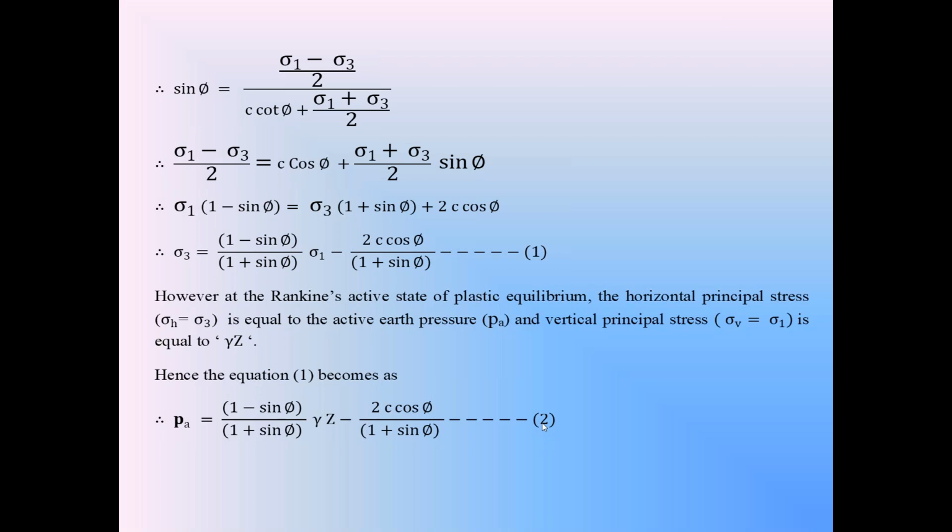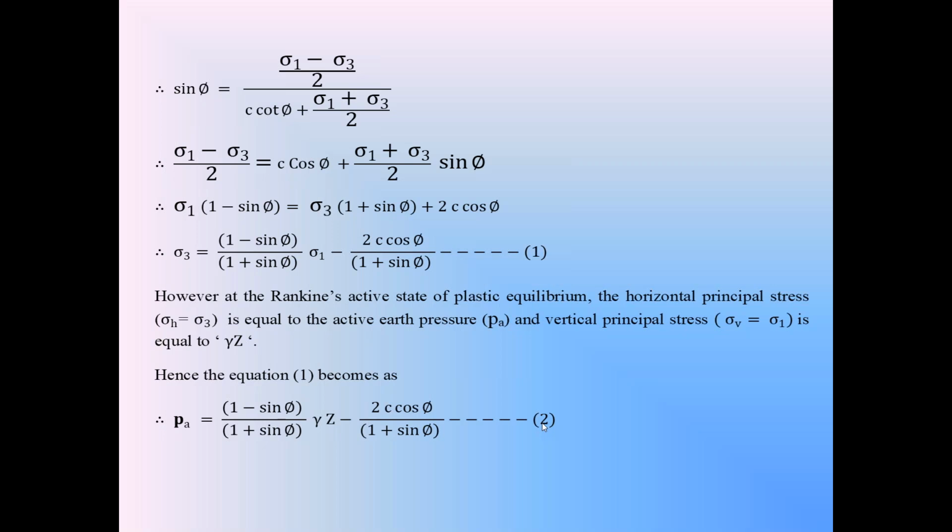Now in that equation 2, I am explaining the modifications. I am not changing the slide. On the right hand side, (1 minus sin phi) by (1 plus sin phi) is Ka, the coefficient of active earth pressure, and cos phi by 1 plus sin phi is root Ka. So multiply (1 minus sin phi) by (1 plus sin phi) with 1 plus sin phi and divide with 1 plus sin phi, and simplify the right hand side: (1 minus sin phi) into (1 plus sin phi) divided by (1 plus sin phi) into (1 plus sin phi). If you simplify that, you will get cos phi by 1 plus sin phi is equal to root Ka.